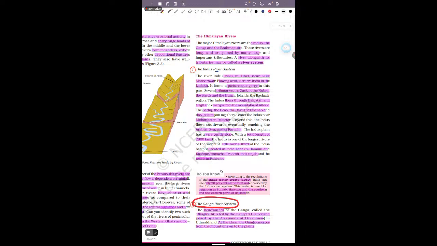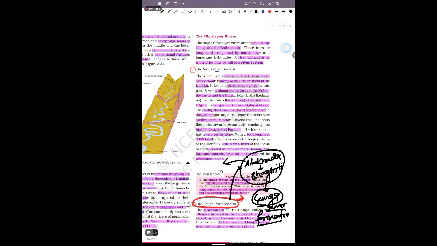As we know, the Ganga is not a single river, but is made from the Alaknanda and Bhagirathi. When these two rivers combine at Devprayag, the Ganga river is formed. That's why for the Ganga river system, we don't say origin, because it is formed from the Alaknanda and the Bhagirathi at Devprayag.